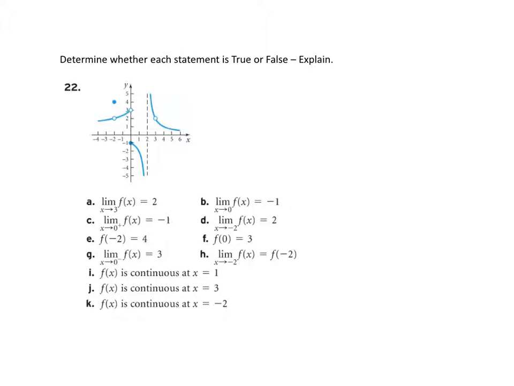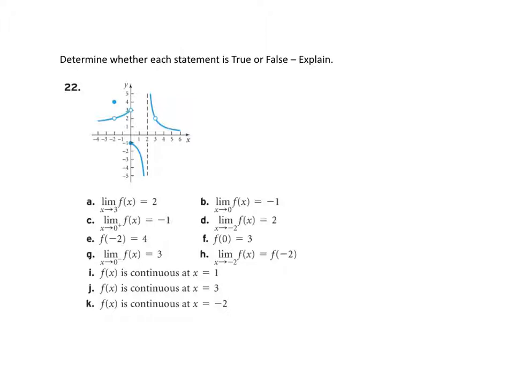Okay, here we have a graph and some questions to answer about the graph in terms of limits, in terms of continuity, etc. And it says true or false, explain. We're just going to do true or false, and then if it's false, fix it. We will talk about why it's true or why it's false in the process, but definitely if it's false, how could you fix it to make it true?